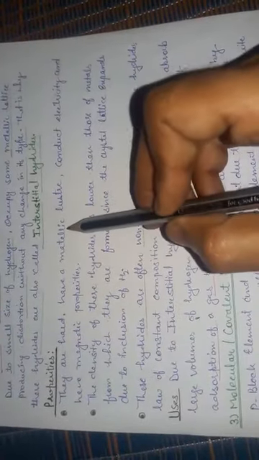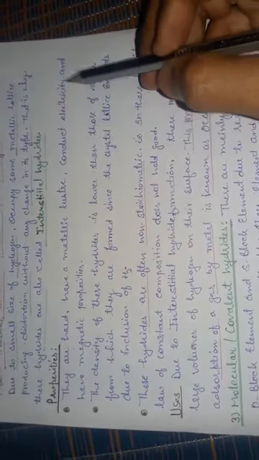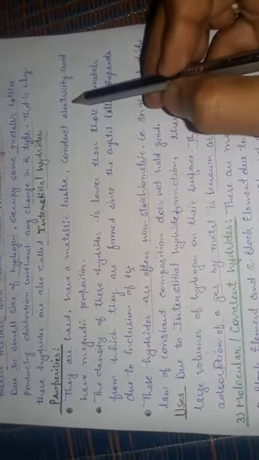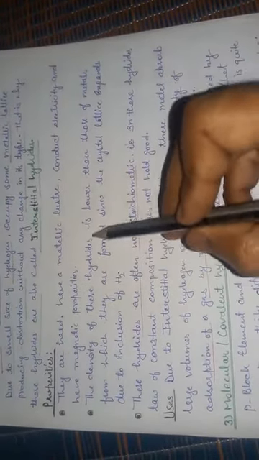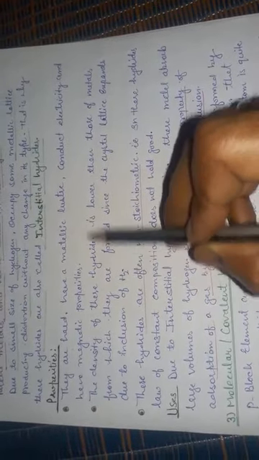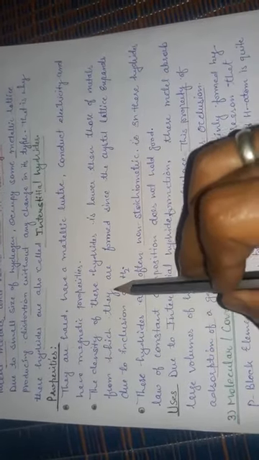Firstly, they are hard, have metallic luster, conduct electricity and show magnetic properties. So all these properties, like hardness, metallic luster, electrical conductivity and magnetic property, are shown by these hydrides. The density of these hydrides is lower. The density of metallic hydrides is lower than that of the metal from which they are formed.